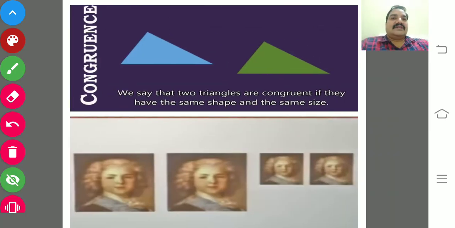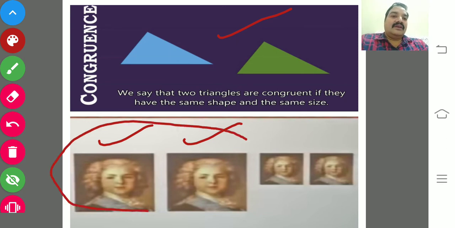Now is the time for congruence. We say that two triangles are congruent if they have the same shape and the same size. Here the two pictures are replicas or duplicates. When you keep one on another, they should overlap exactly. It has equal measurements, and that is called congruency.